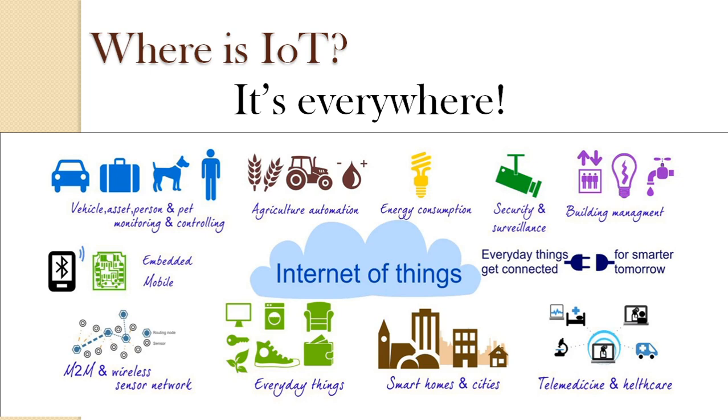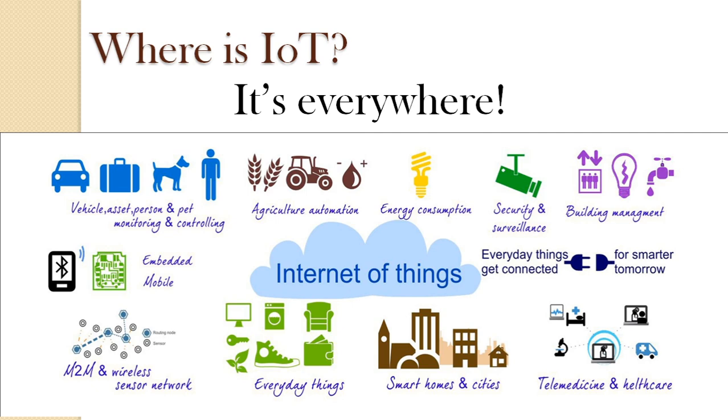So in continuation with the last class, where we discussed some of the Internet of Things applications, we will continue with the other applications also. We have discussed vehicle, asset and person tracking, where vehicle tracking is easy, and asset tracking is also easy, as you can place some sensors so that the assets can be followed. And drop tracking is similar to asset tracking, where any animals can be easily tracked.